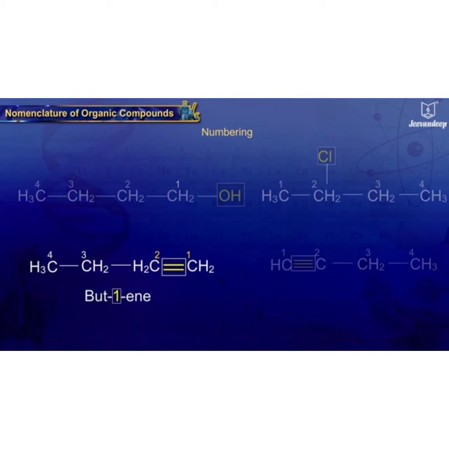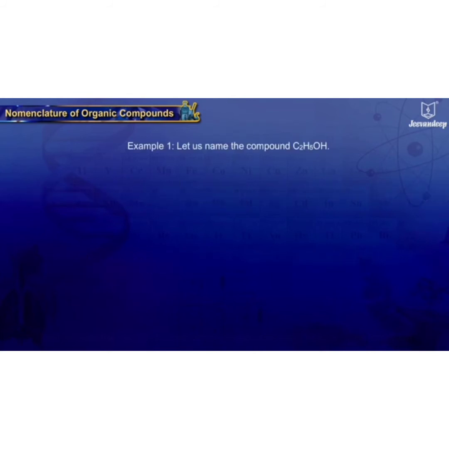Let us see some examples. First, let us name the compound C2H5OH. There are certain steps you have to follow. First step is, for the root name, count the number of carbon atoms in the largest continuous chain and number them. In this example, only one chain is there with two carbon atoms. So, root name is starting with eth.